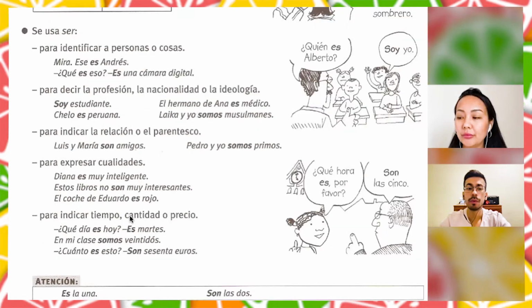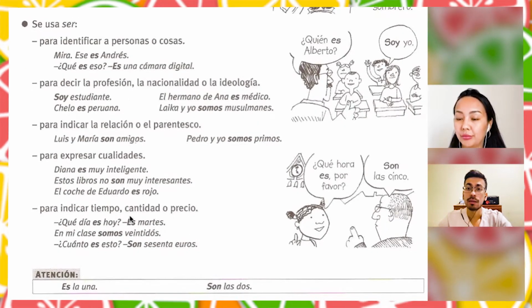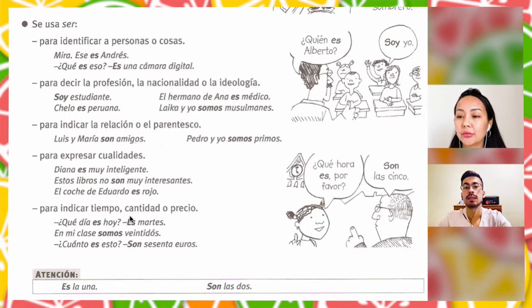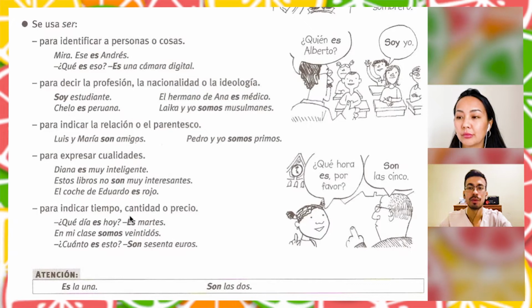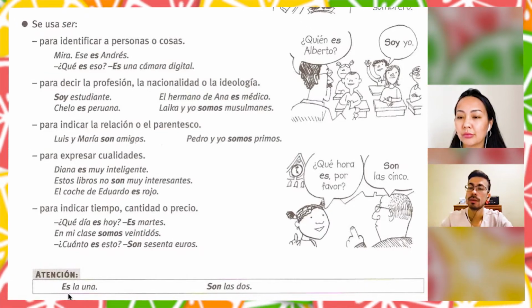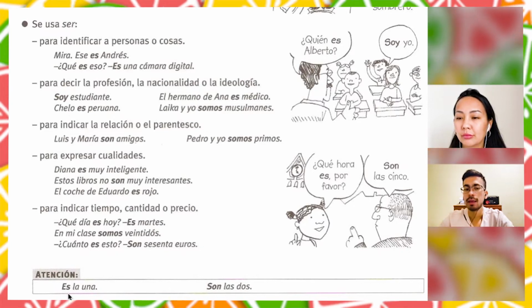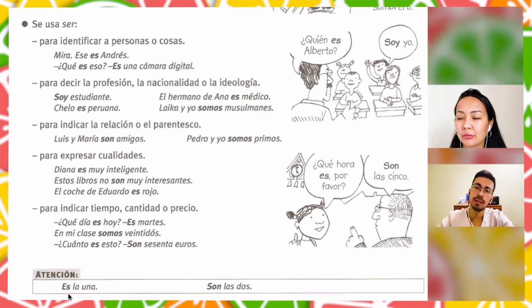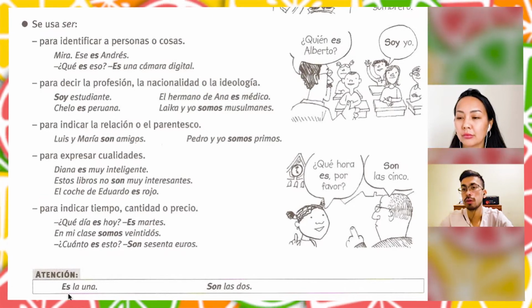And here, when we are talking about time, we will use es when it is one. For example, what time is it? Es la una. 1 p.m. or a.m. But when it's bigger than one, we will always use son.